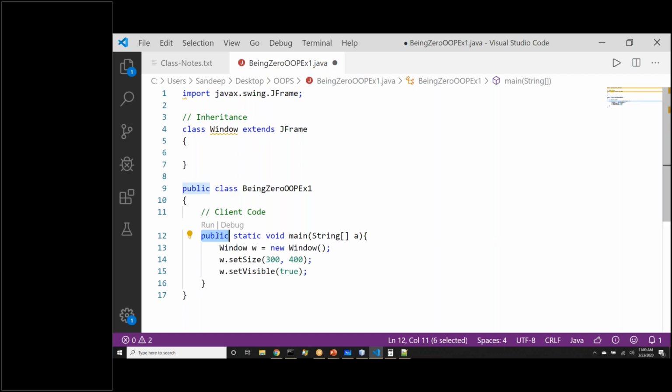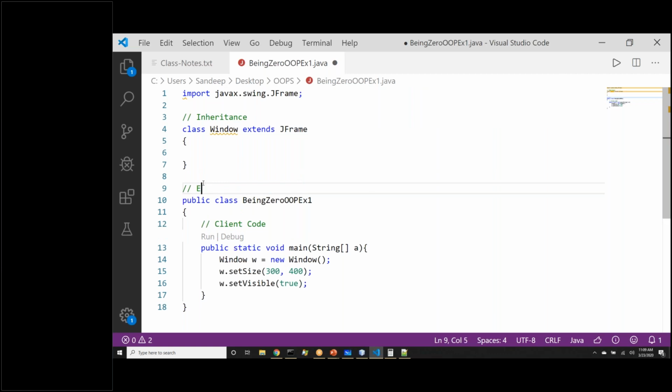Okay, good. I know this confusion a lot of people will have. Public is not related to abstraction. Yeah, access modifiers, typically we say they come under encapsulation. We will talk about that more when we summarize all the OOP concepts. So for now, inheritance is in action. We have seen encapsulation. Encapsulation is actually two parts.